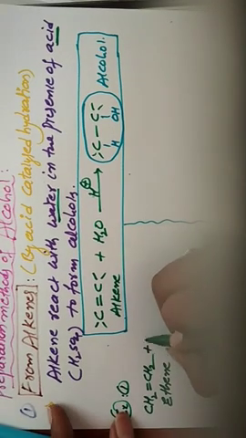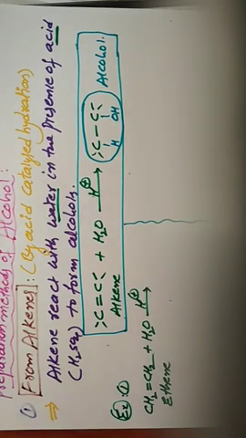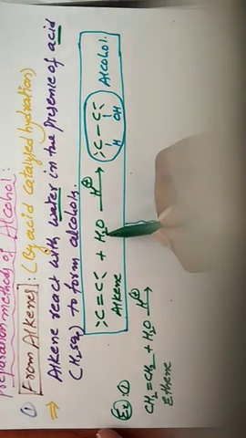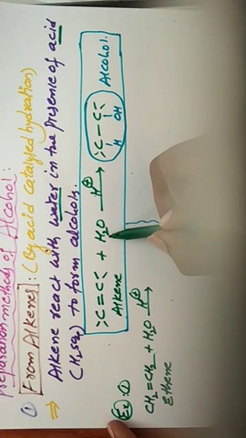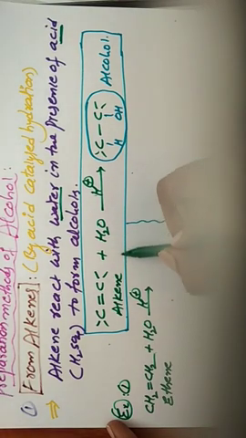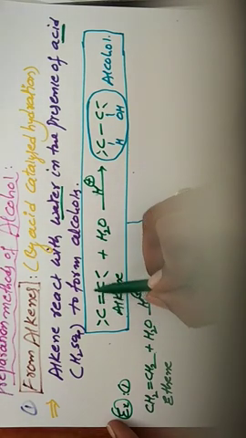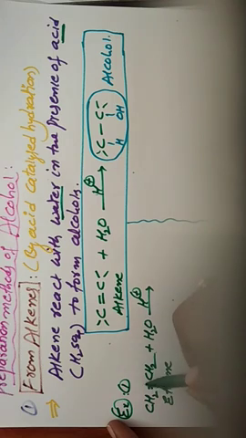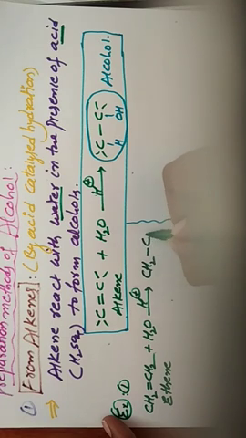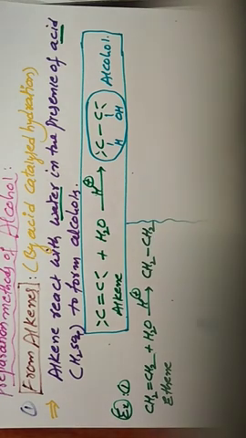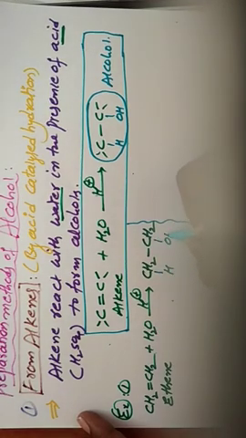It reacts with water in the presence of H plus. In H2O there are two parts, H plus and OH minus. H plus is attached to one carbon and OH minus to the other double bonded carbon. Then the pi bond will be removed, and we get CH2 bond CH2, with one hydrogen atom attached here and one OH group attached here.